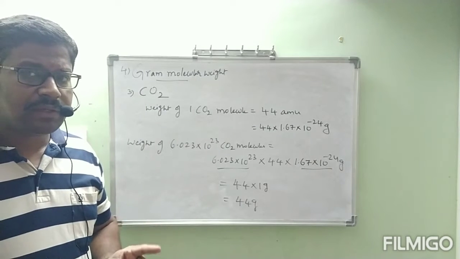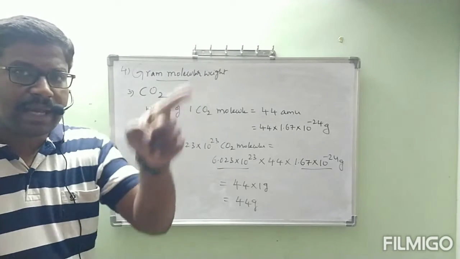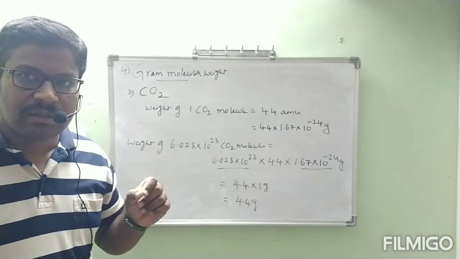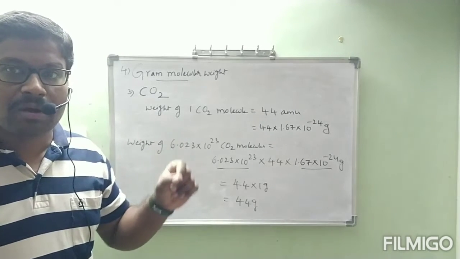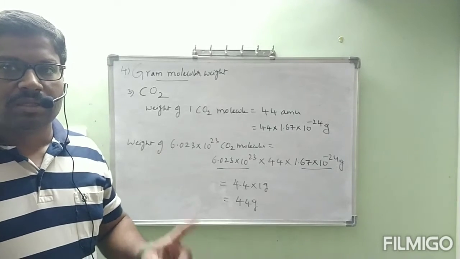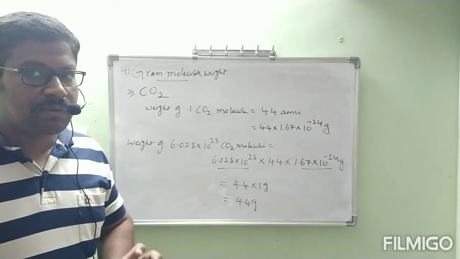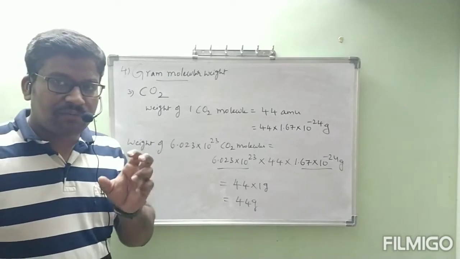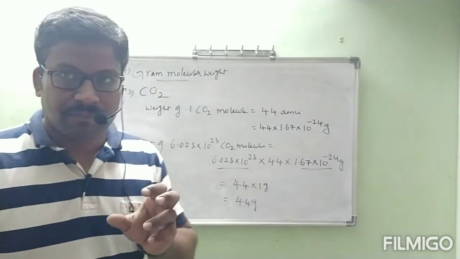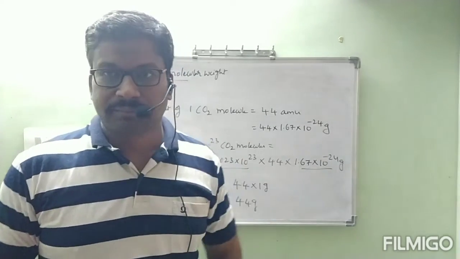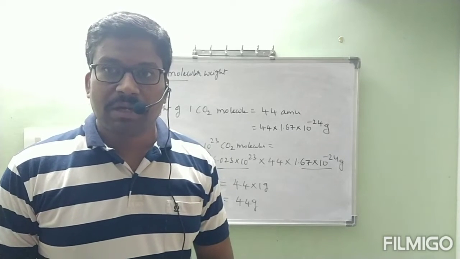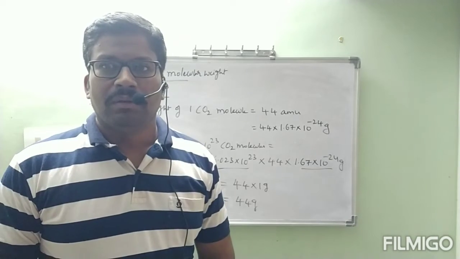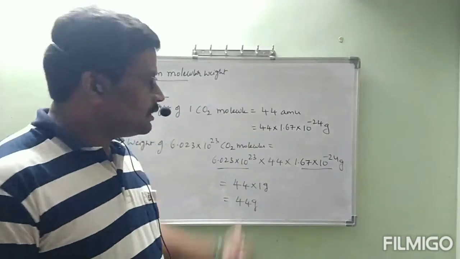What is the meaning of that? That 44 grams of carbon dioxide container contains 6.023 into 10 power 23 carbon dioxide molecules. Okay, so 44 grams is our considerable mass. To get 44 grams of carbon dioxide, how many molecules are required? 6.023 into 10 power 23 carbon dioxide molecules are required. Okay? That is about this example.